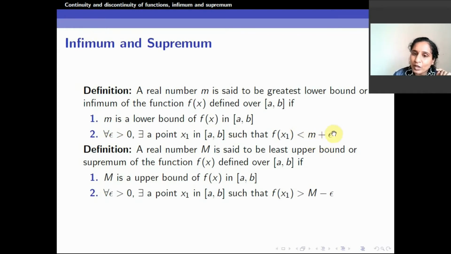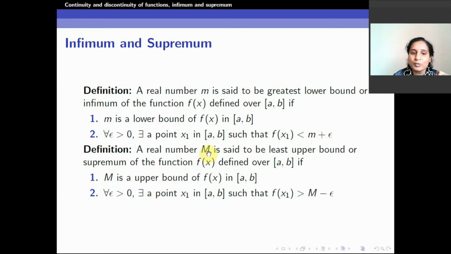M plus epsilon will not act as a lower bound, which means I can find a point such that f of x1 is smaller than m plus epsilon. Not a lower bound means there are values of the function smaller than that also. There exists x1 such that f of x1 is less than m plus epsilon.